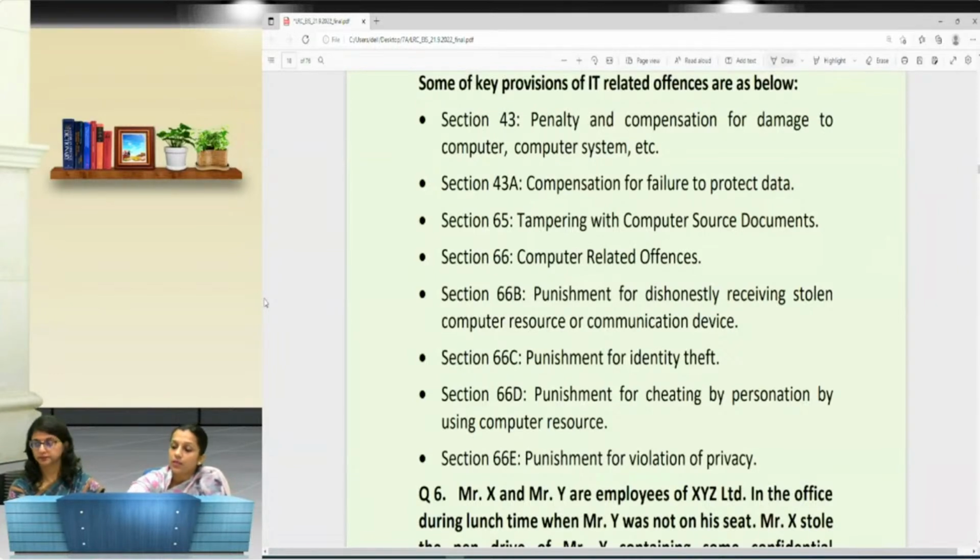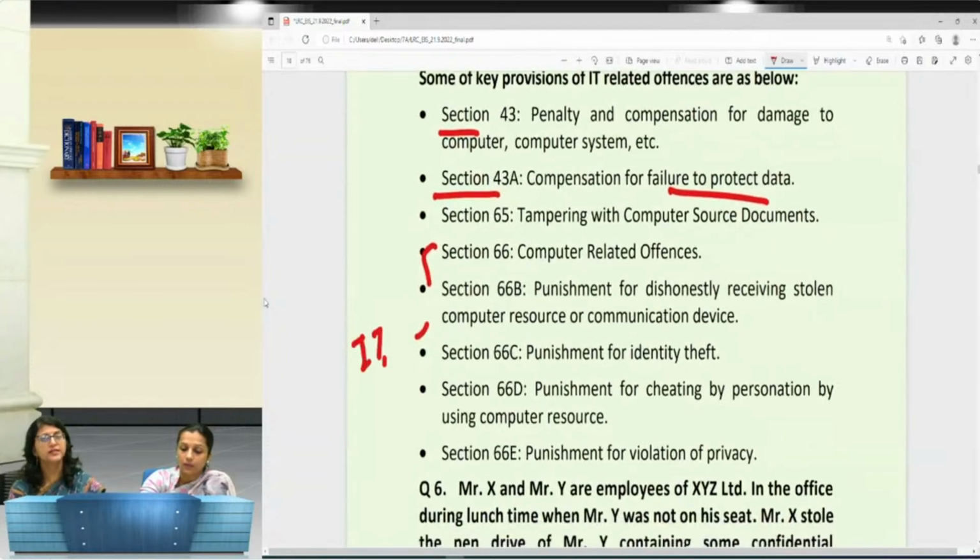Likewise, Section 43 is about the penalty and compensation for damage to the computer and computer system, whereas Section 43A says compensation for failure to protect the data. Likewise, we have various sections: Section 65, 66, 66B, 66C, 66D, 66E. These are the various sections defined under the IT Act. We have selected here very limited sections which are related to computer related offenses. And most of the time it's in the MCQ part.